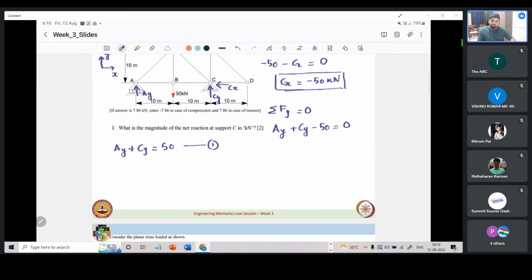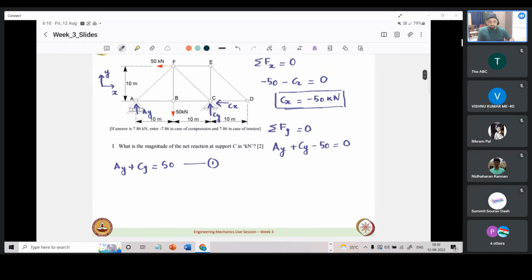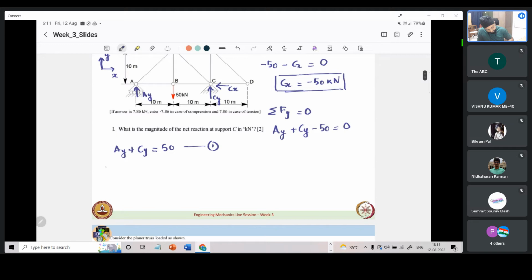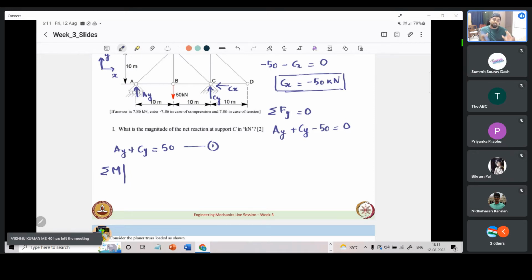Now there are two unknowns in this equation. So essentially we need one more. This is one equation. We need one more equation to solve for both the unknowns. That comes from the moment equilibrium. So if we were to take moment, let us say moment about z, I am dropping the z as of now. It is the z axis. And I am denoting it by some point. Moment taken at which point? I can take it at any point in space, because this truss is in equilibrium no matter where we sit and look at it. So for convenience, because we want to eliminate unknowns, we know that for a point where a force is applied, R cross F is the moment applied by that force.